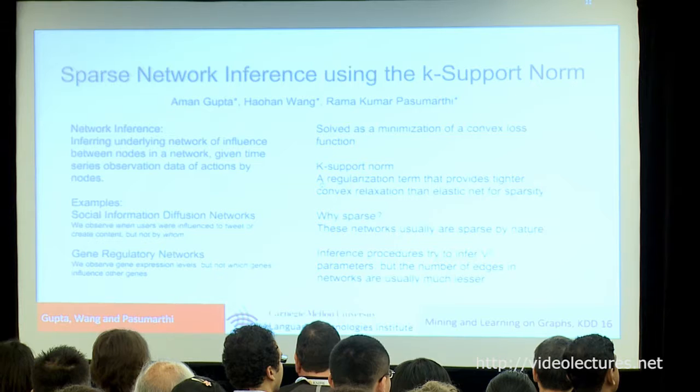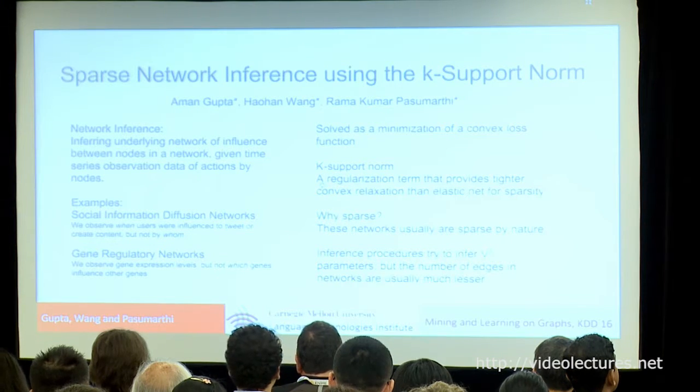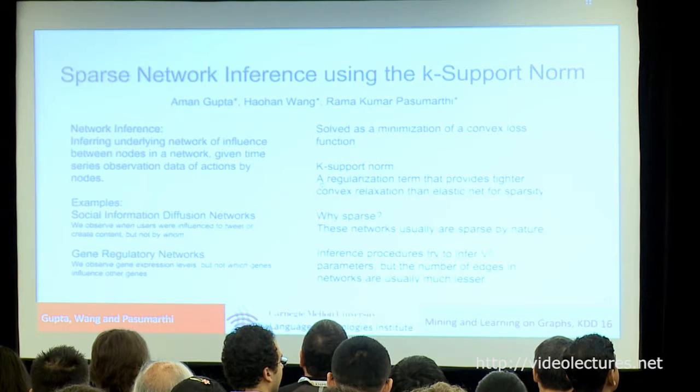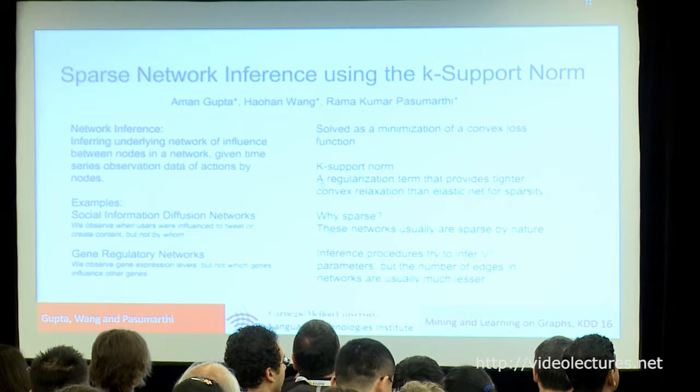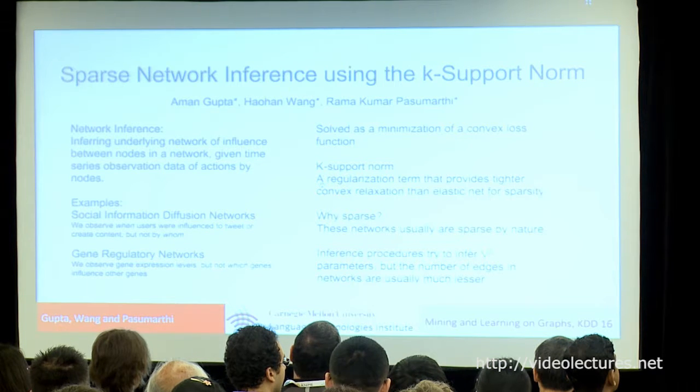And there are a variety of techniques using which you can enforce sparsity in such problems. Like if you use L2 regularization, that pushes your weights down but doesn't really add sparsity. If you use the lasso, you get sparsity, but lasso tends to be very brutal on your parameter weights and selects only one feature out of a set of correlated features. A trade-off between both these approaches is the elastic net.